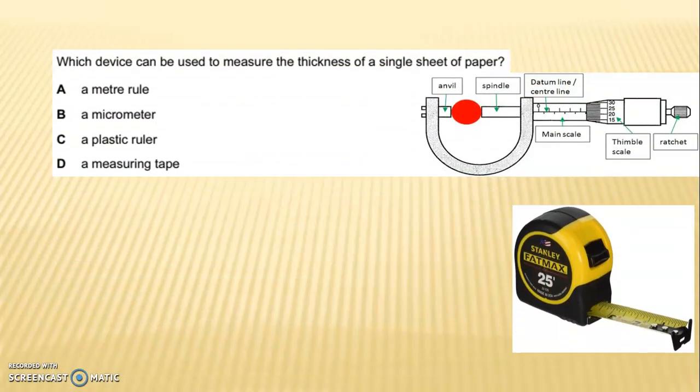Next question is, which device can be used to measure the thickness of a single sheet of paper? Options are A, meter rule, B, a micrometer, C, a plastic ruler, D, a measuring tape. The correct answer is a micrometer. That is an image for the micrometer.